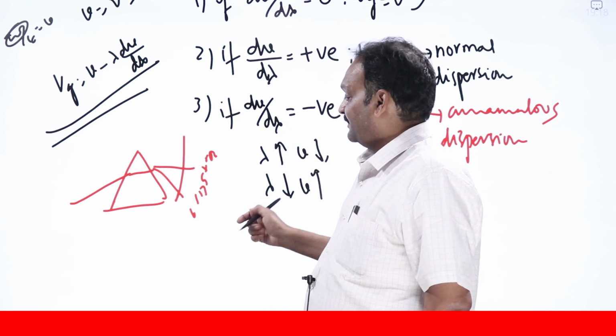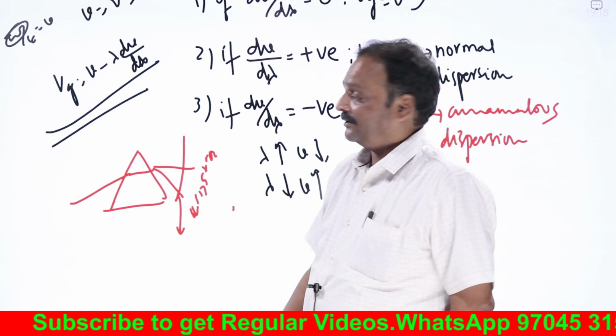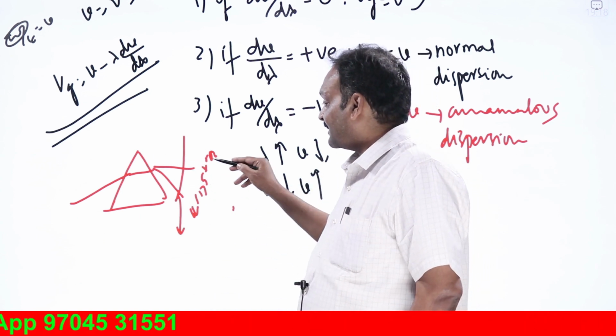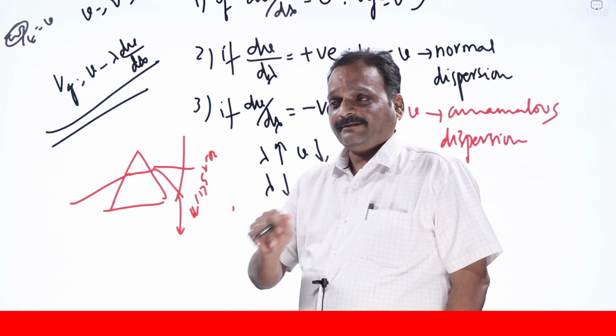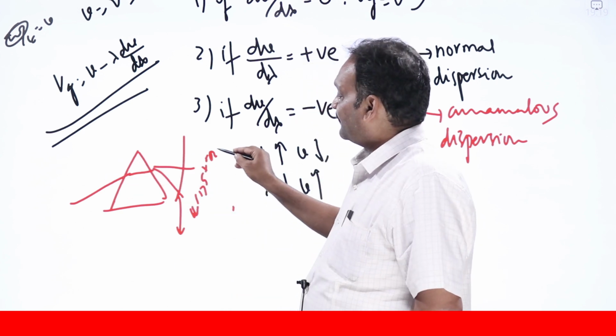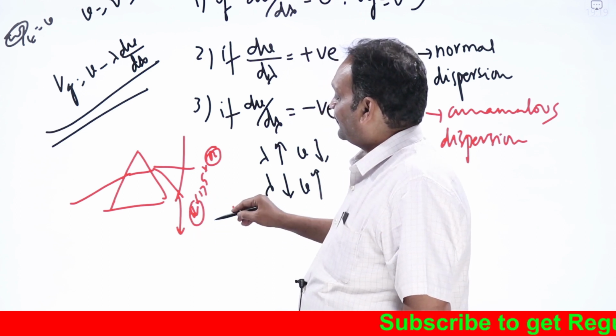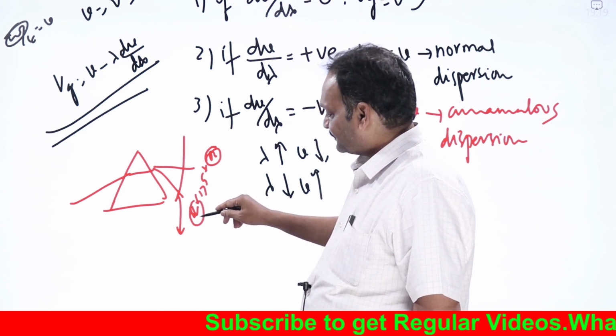Now from here we can also tell that white light is bending more, which means the refractive index for violet light is more. Red light is bending less, which means its refractive index is less. Refractive index means the ability of the medium to refract the incident light. The refractive index for red light is less, and for violet it is more. Now what is happening? Violet is bending more because of its refractive index.